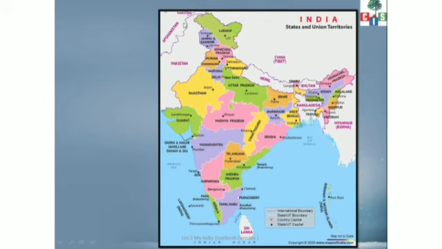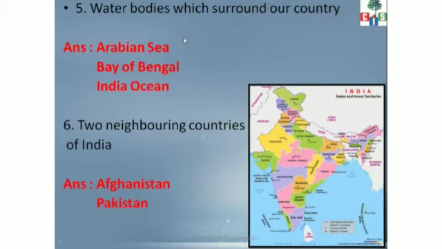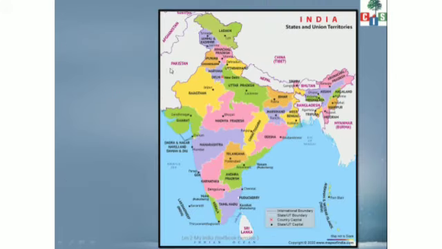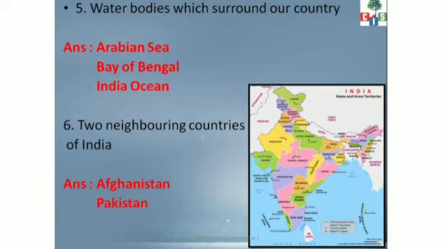I have written over here Afghanistan and Pakistan. So please mark it properly. Here it is Pakistan and here it is Afghanistan. See, the border of Afghanistan and Pakistan touches here Jammu and Kashmir, near Ladakh over here, and so it is a neighboring country of India. Okay, children. I hope this is clear to you.